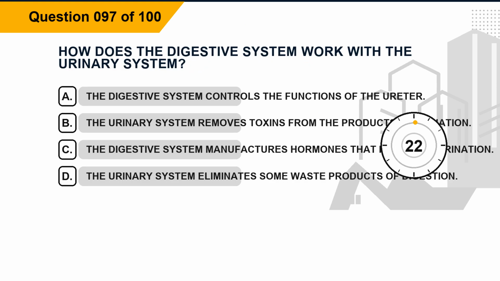Question 97. How does the digestive system work with the urinary system? Option A. The digestive system controls the functions of the ureter. Option B. The urinary system removes toxins from the products of urination. Option C. The digestive system manufactures hormones that influence urination. Option D. The urinary system eliminates some waste products of digestion.